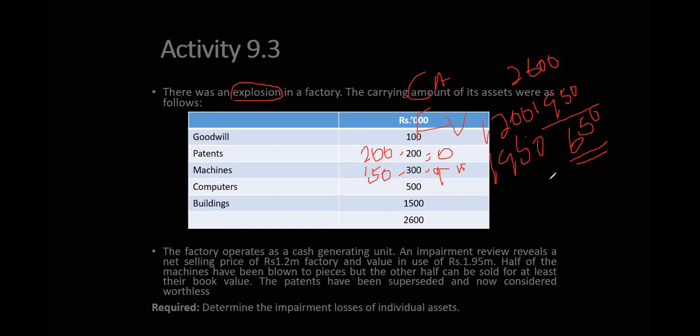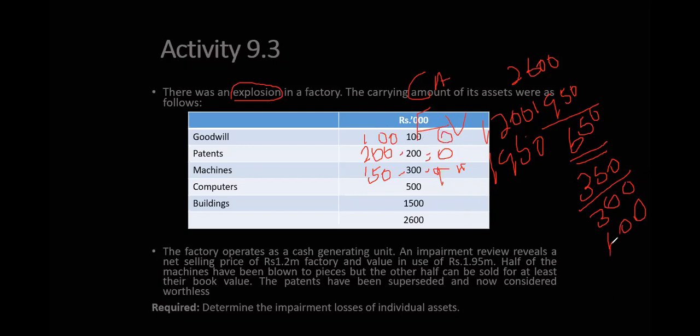So then what happened is we already have 200, 350. 350 we have set off. How much balance is left there? Only 300. Then goodwill 100. Goodwill also will reduce by 100. Okay, then it is also 0.